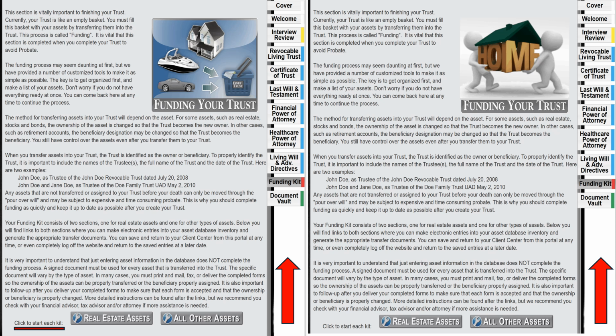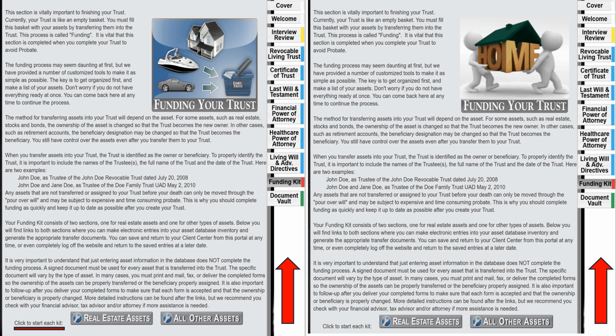Now, I've underlined in red, down at the bottom left, the click to start each kit. So when you click there, you're going to start putting your assets into your revocable living trust. Both the right and left side are asking you to click to start your kit. See, your kit is where you're putting your assets into your trust. We're funding your trust, but the kit is where you put your assets into your revocable living trust.